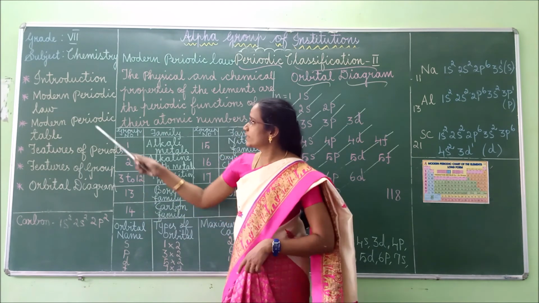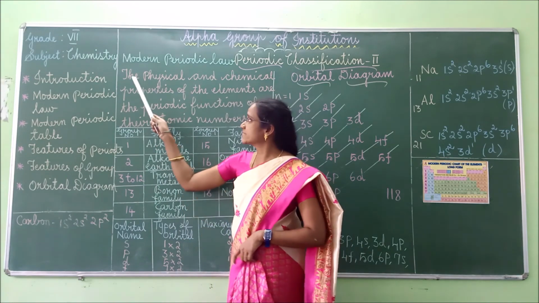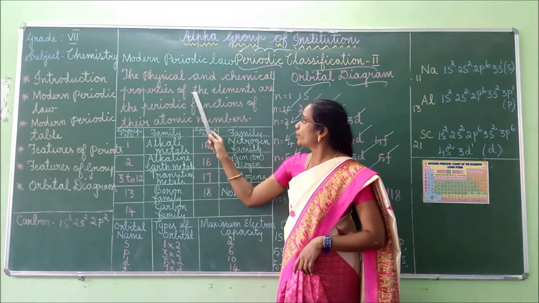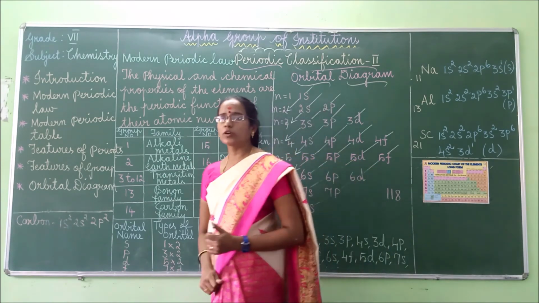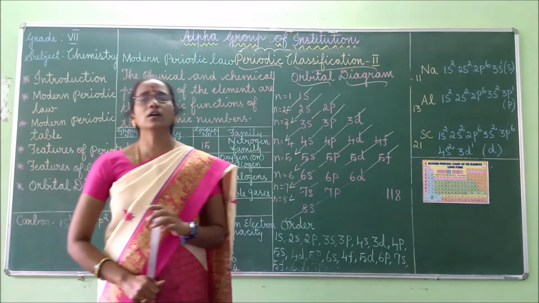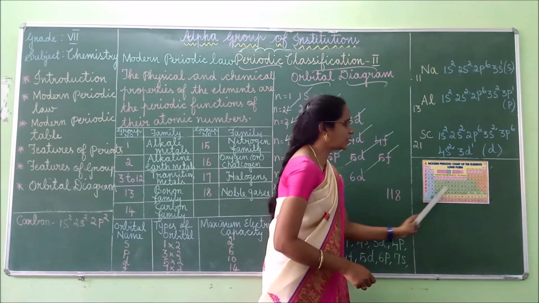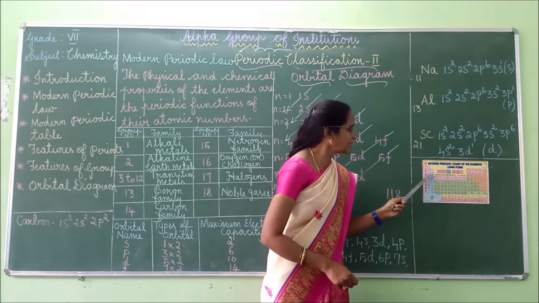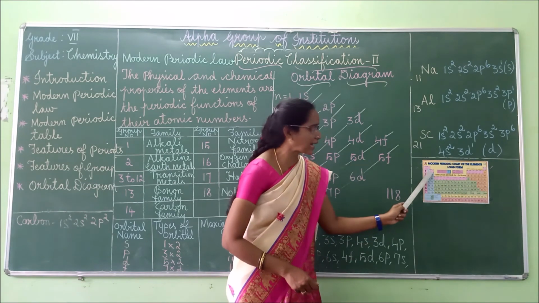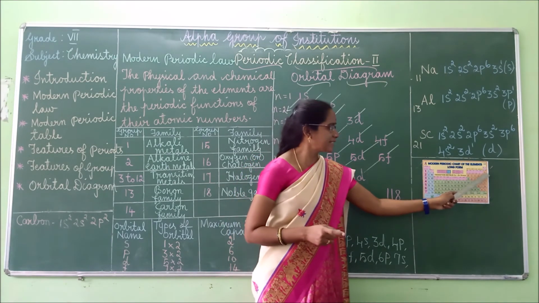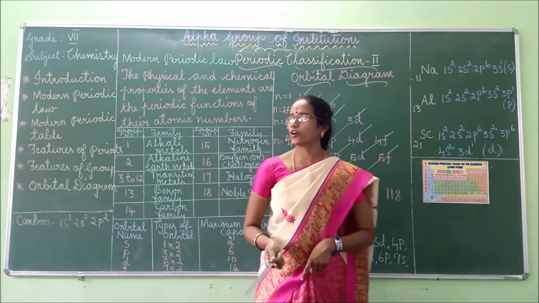Okay. So what are the things we discussed today? That is modern periodic law. Modern periodic law states that the physical and chemical properties of the elements are periodic functions of their atomic number. So based on the modern periodic law, the elements are arranged in the increasing order of their atomic number. For example, if you take hydrogen, its atomic number is 1. Next element is helium, its atomic number is 2. Like that only the elements are arranged in the periodic table.